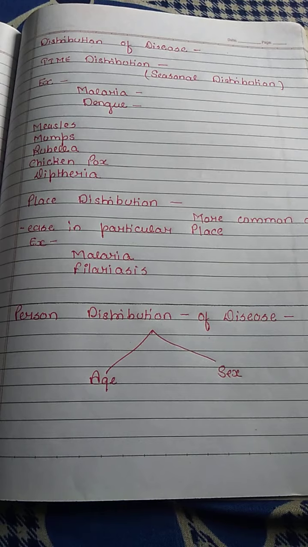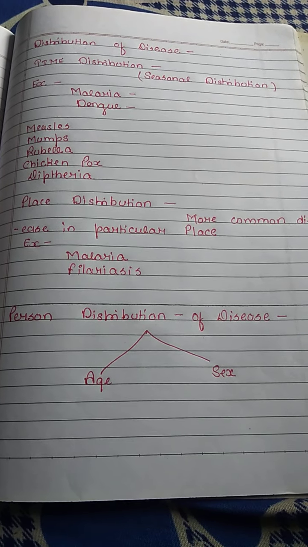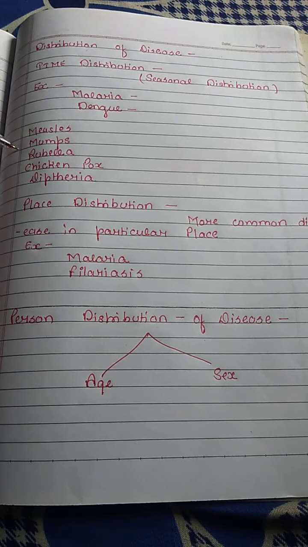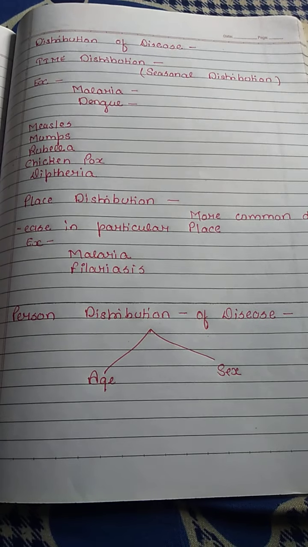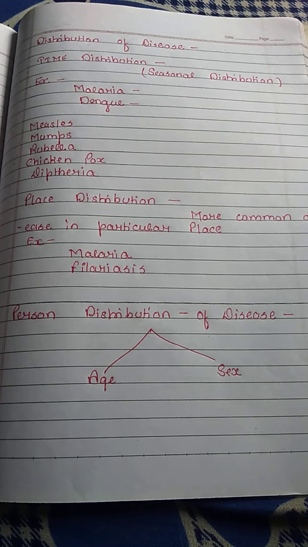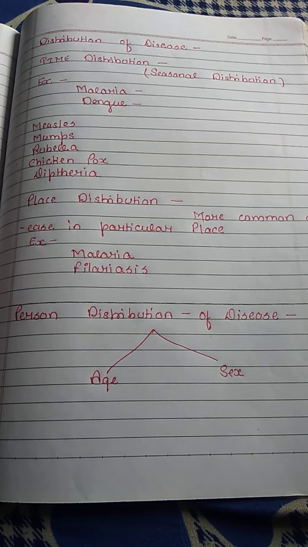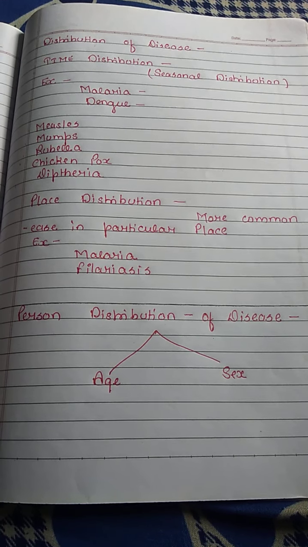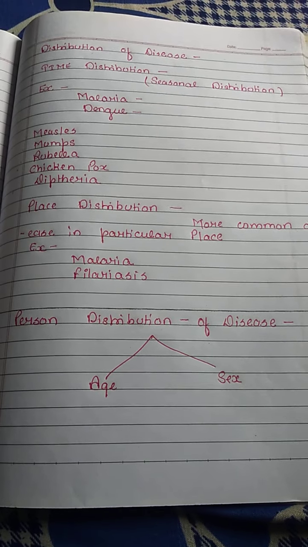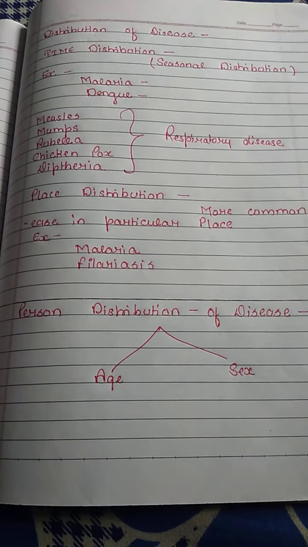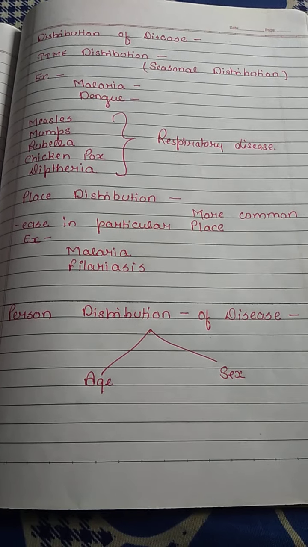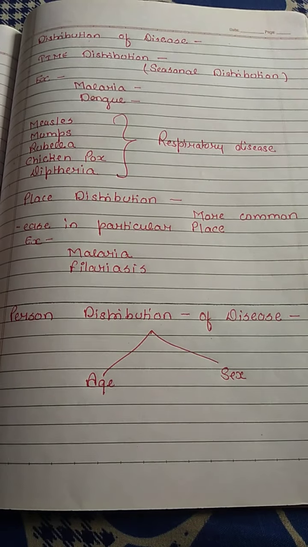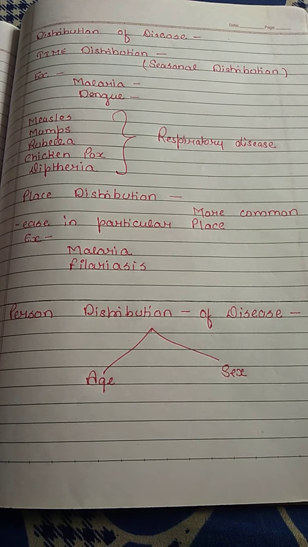Let's expand the diseases. Let's look at diseases like measles, mumps, rubella, chickenpox, diphtheria. So students, what is common to all these diseases? All of them are respiratory, which are spread through droplets. All respiratory diseases are more commonly reported in winter season.